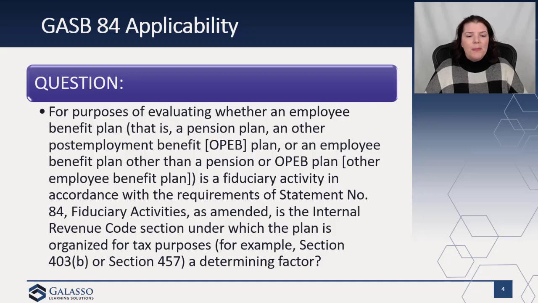The first one: for purposes of evaluating whether an employee benefit plan, which could be a pension plan or an OPEB plan, or some other employee benefit plan like a 457 plan, is a fiduciary activity in accordance with the requirements of Statement 84, is the Internal Revenue Code section 403B or 457 a determining factor? Clearly the answer here is no, right? You have to look instead at the characteristics laid out and identified in 84 to determine whether something is a fiduciary activity for financial reporting purposes. We do not use the tax code as the driver here.